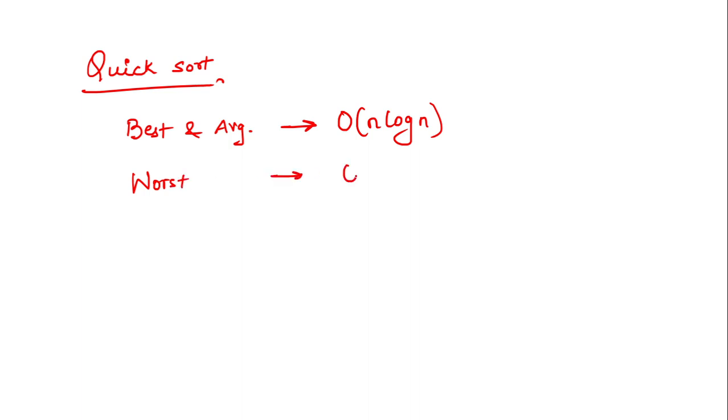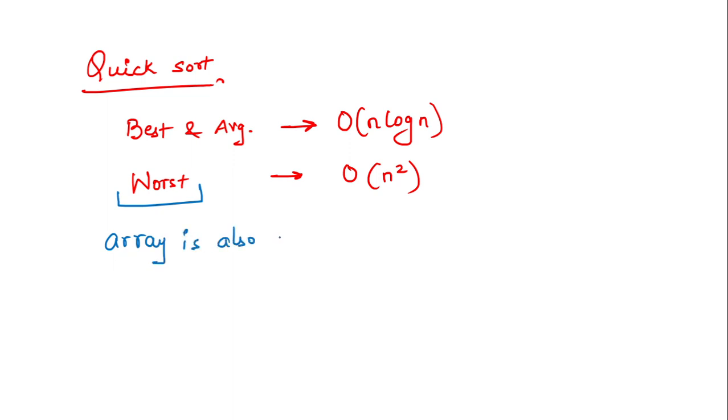So what is the best and average case in quick sort? If somebody asks us what the best and average case time complexity is, it is order of n log n. This is what is expected of us to know, because this is the basics of algorithms. So everybody should know this. Quick sort's best and average time is order of n log n, and the worst case time complexity is order of n square. When do we have the worst case? The worst case is when the array is already sorted.